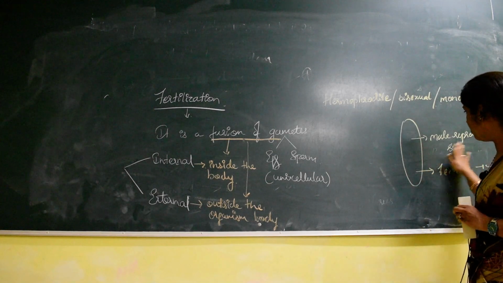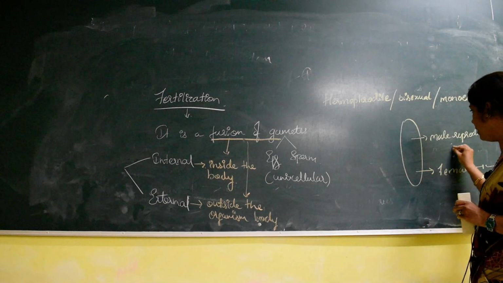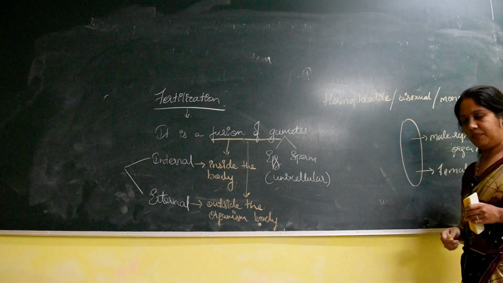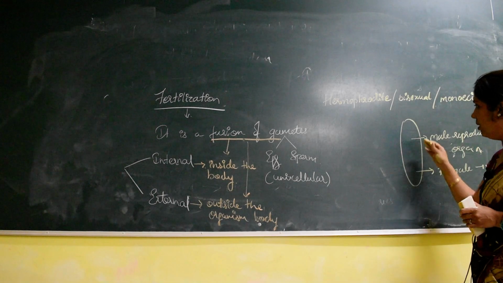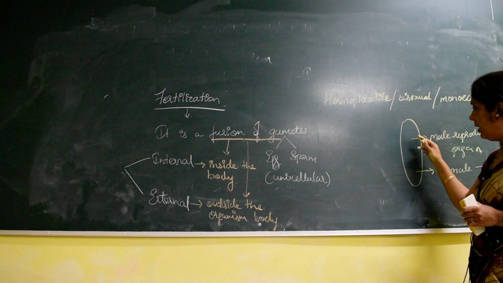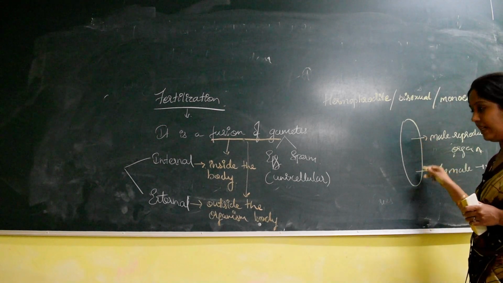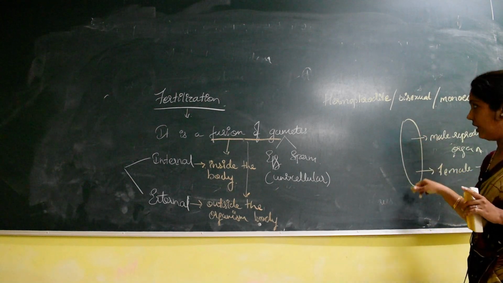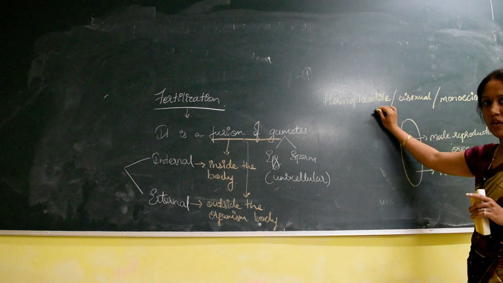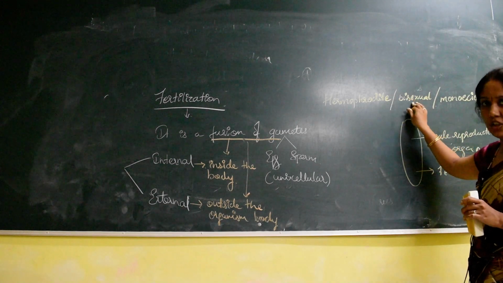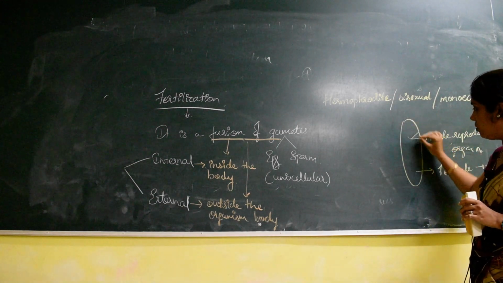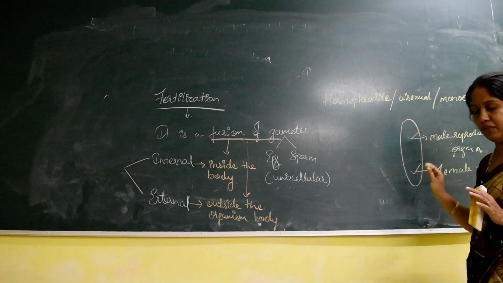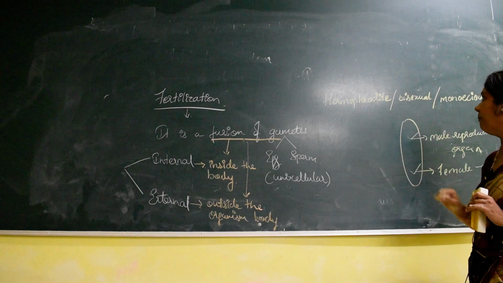Even if you don't write system, you can use the word organ, one and the same. Either it may be organ or organ system. Usually we will take organ. So if both male and female reproductive organs are seen in the same individual, then that type of organism is called hermaphrodite, or it is called bisexual.